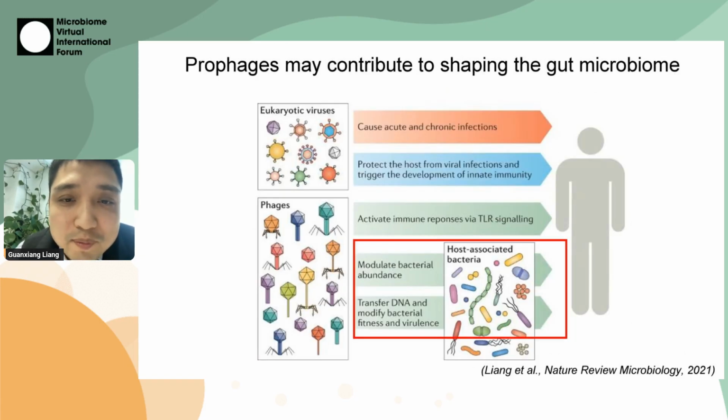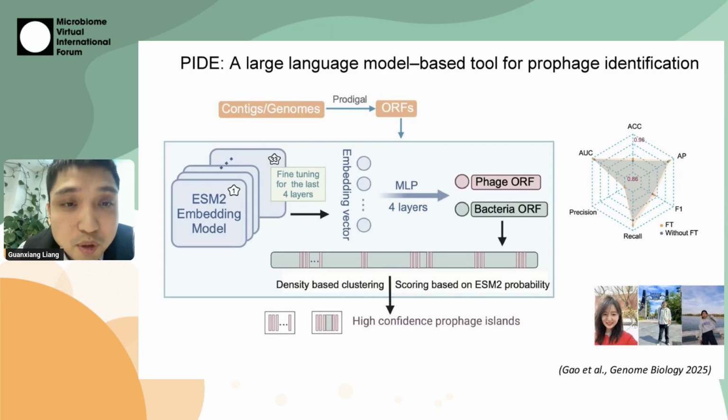induced. So we have a long-term hypothesis that prophages may contribute to shaping the gut microbiome and impact human health. One hypothesis is that prophages can carry some genes, and those genes can modify bacterial fitness and change the virulence of that bacteria and affect human health. That's our hypothesis.